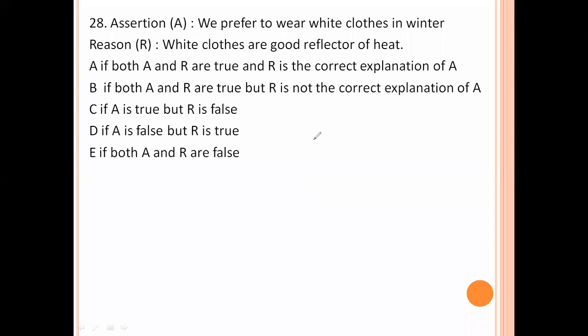Next, we prefer to wear white clothes in winter, that is the assertion. White clothes are good reflectors of heat. Both are true, no. A is true but R is false, A is not true. A is false but R is true. Option number D is the right answer.